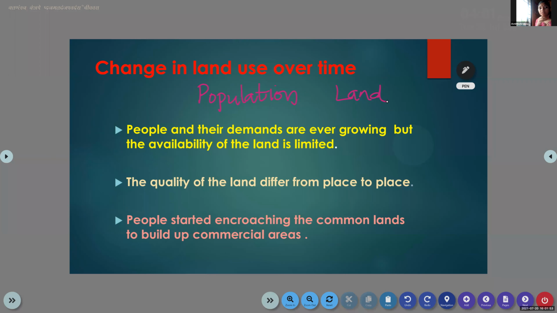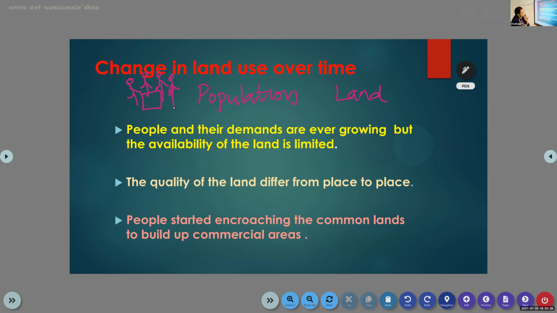No, there is no change in the land. The land is not increasing, but the population is increasing day by day. The land area is not increasing. There is only a limited area. In that same area, people are living, but the number of people is increasing day by day.